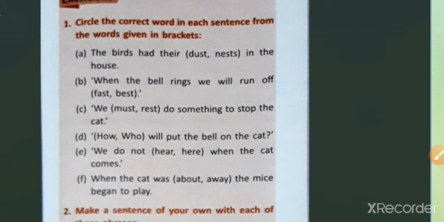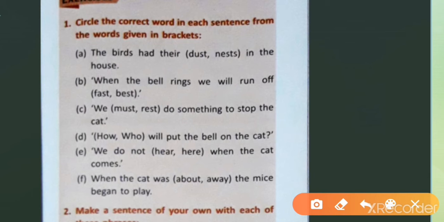Number A. The birds had their dust or nests in the house. The birds had their nests. Okay. Number B. When the bell rings, we will run off. We will run off first or best.